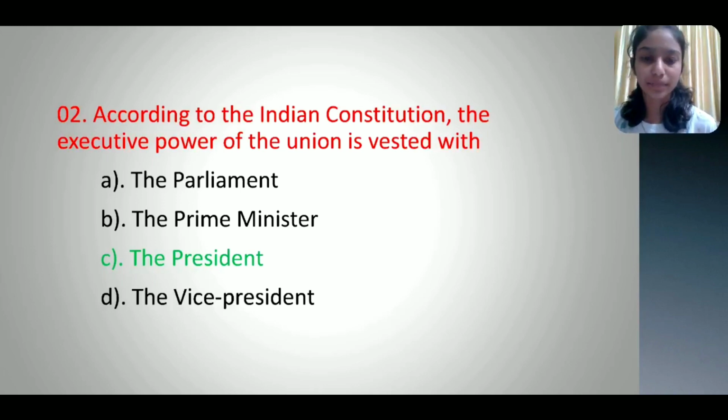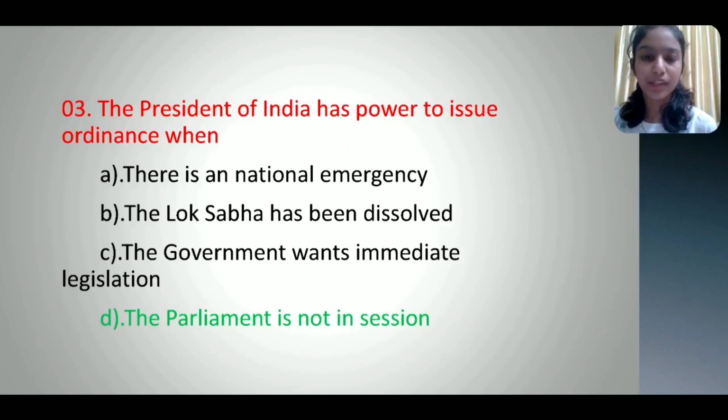The President. Third question. The President of India has the power to issue an ordinance when: Option A. There is a national emergency. Option B. The Lok Sabha has been dissolved. Option C. The government wants immediate legislation. Option D. The Parliament is not in session. And the correct option is Option D. The Parliament is not in session.